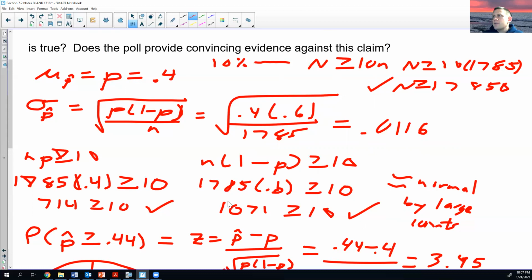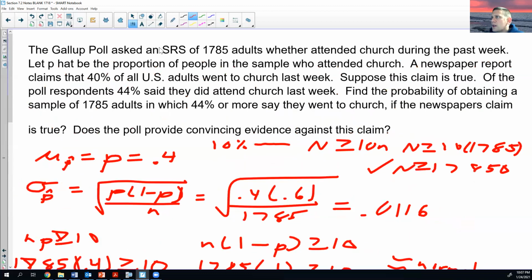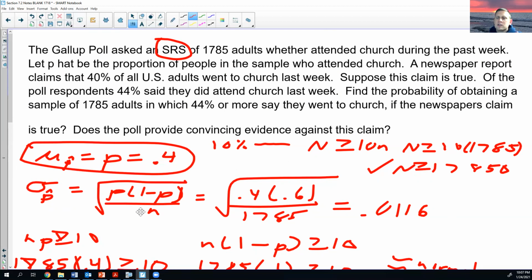There's another check that we kind of assumed, and I'm just going to talk about it. We need to make sure that an SRS happened. The data must be randomly collected. So that is another check that we will hang our hat on as we move forward. So don't forget that as well. Again, that's your bias piece. And without the SRS, really, this isn't true. So when you have an SRS, then you can go with this. And then once you can go with this, you do the 10% condition to find standard deviation. It kind of flows from one thing to the next.